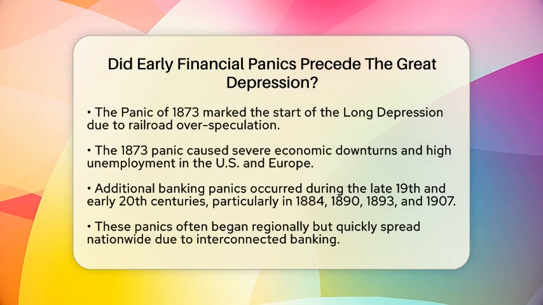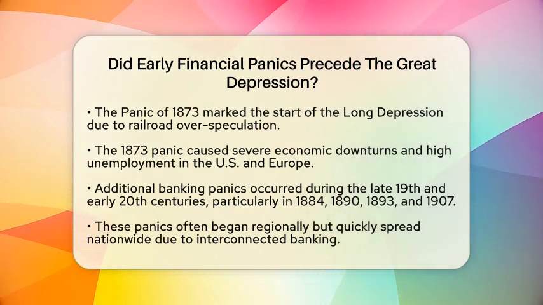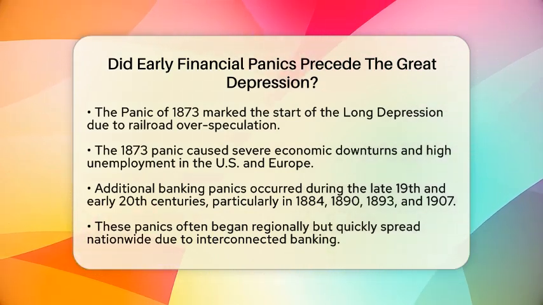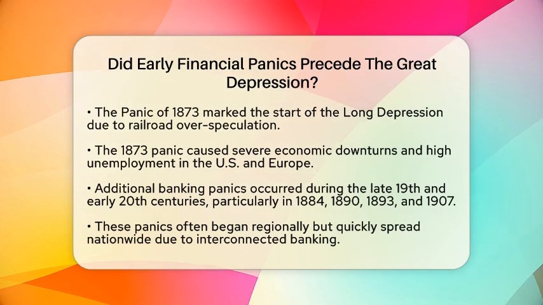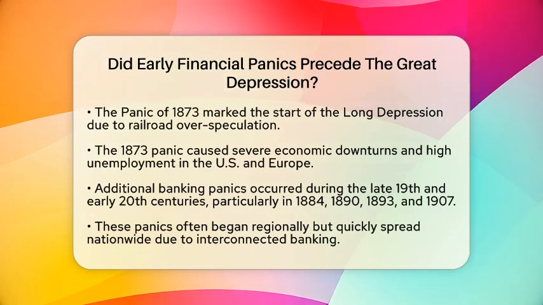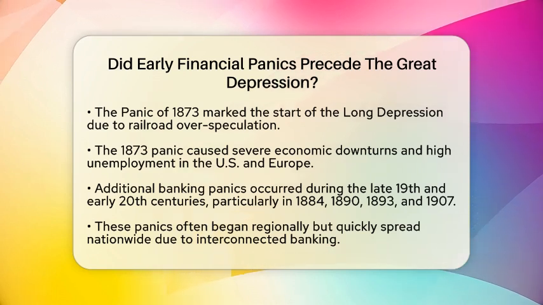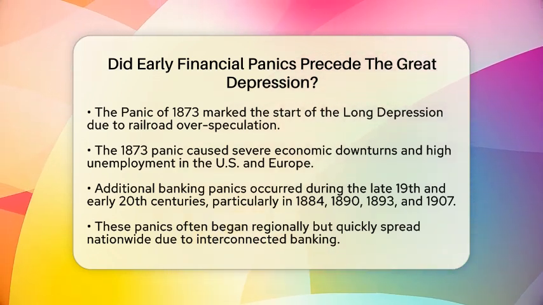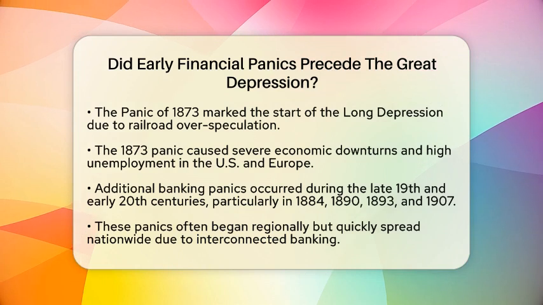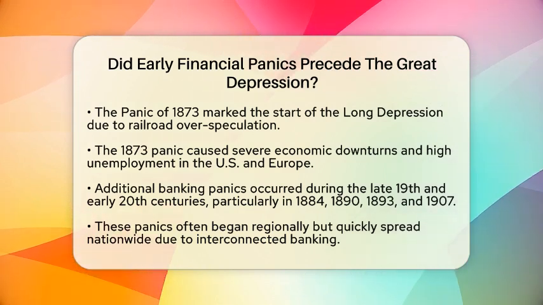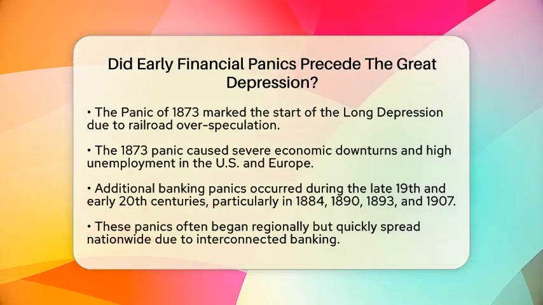This panic was caused by overspeculation in railroads and the collapse of a major banking firm. The effects were severe, leading to a prolonged economic downturn, high unemployment, and financial distress that spread across both the United States and Europe. As we moved into the late 19th and early 20th centuries, especially during the Gilded Age,